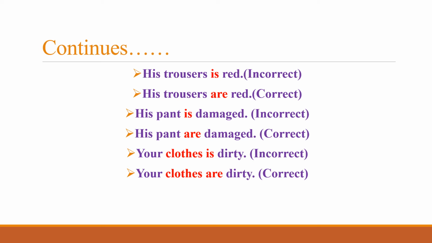His trousers is red. The correct sentence is his trousers are red. His pant is damaged. His pants are damaged. Your cloth is dirty. Your clothes are dirty.